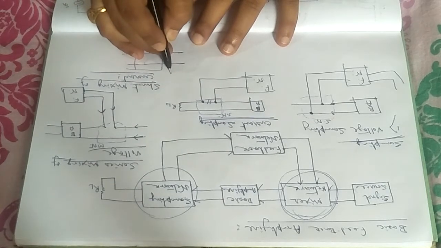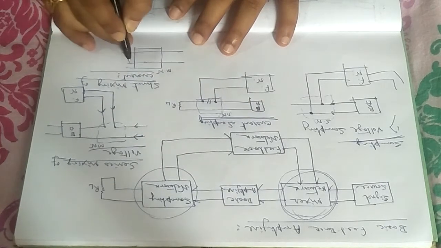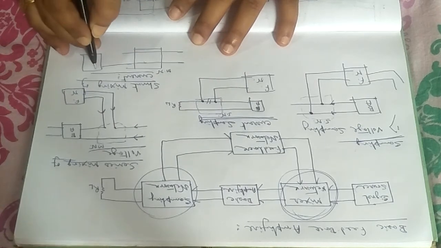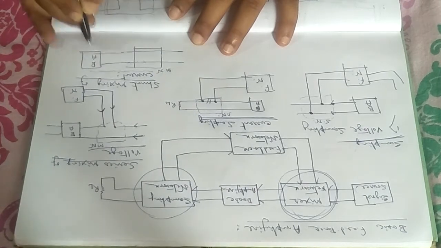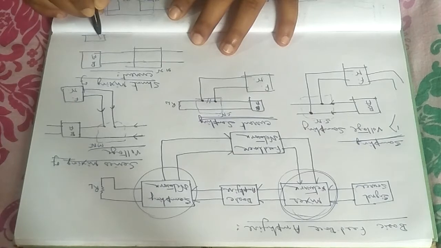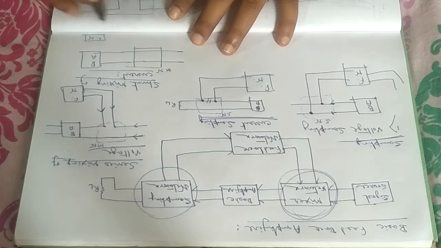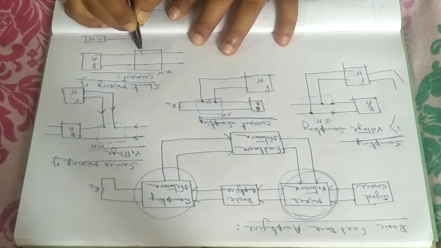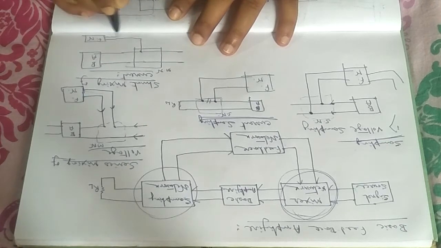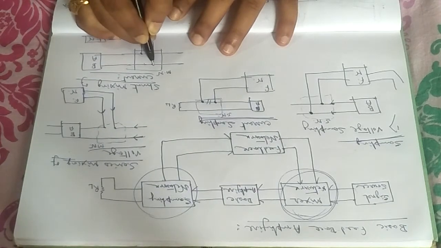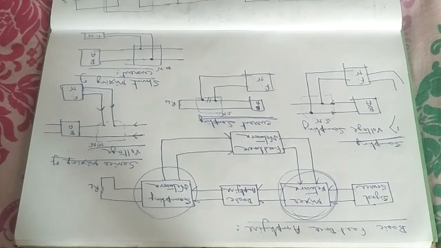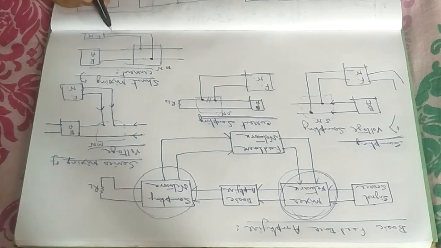Suppose it is mixer network, and here is your basic amplifier, and in bottom you are having the feedback network. From feedback network, this will be connected here and this will be connected there. This is shunt mixing of current, and this is series mixing of voltage.